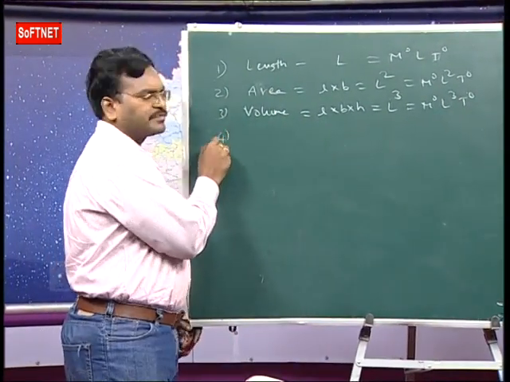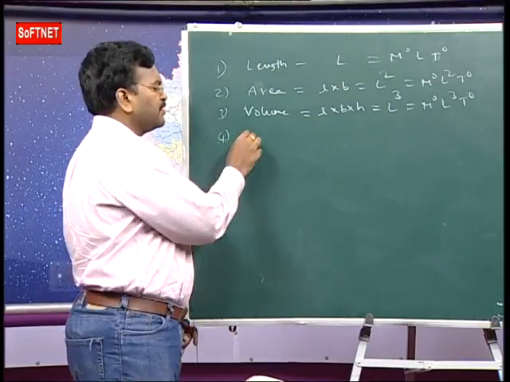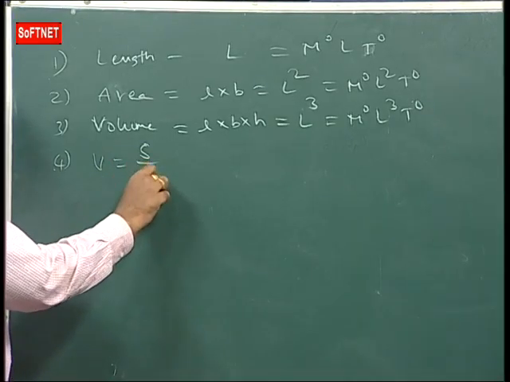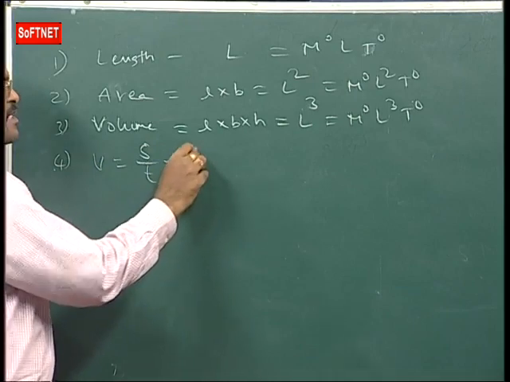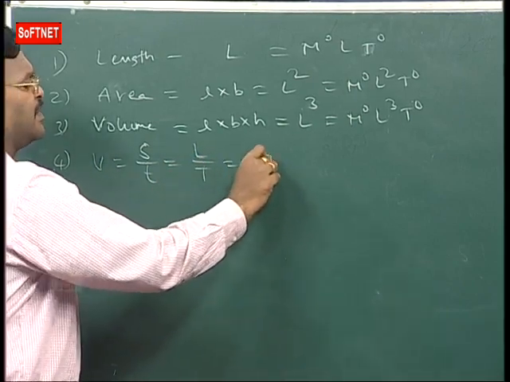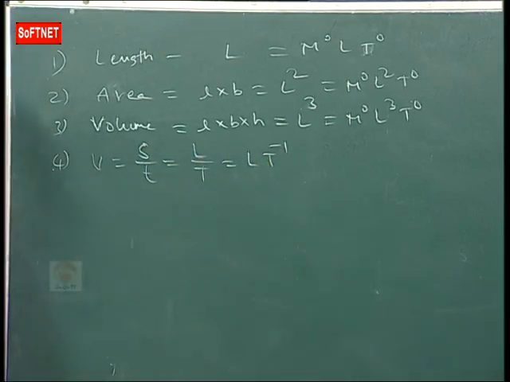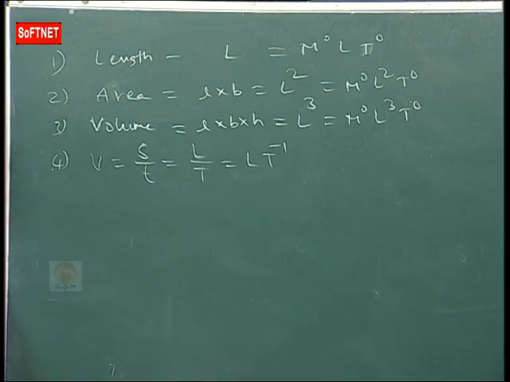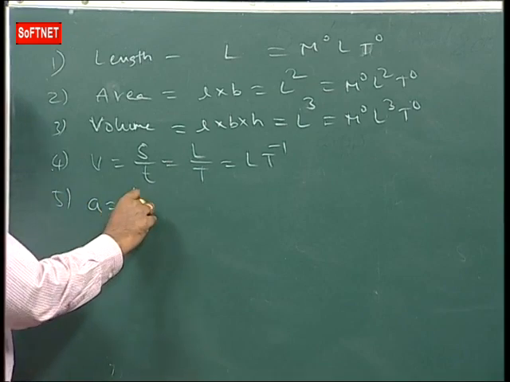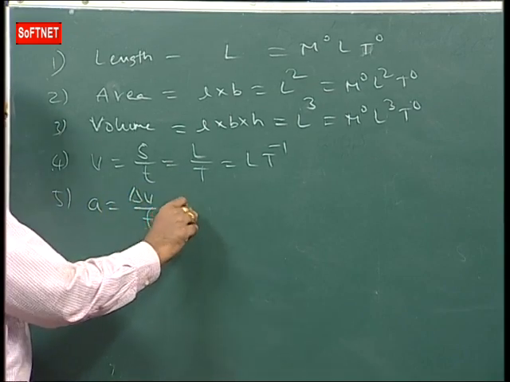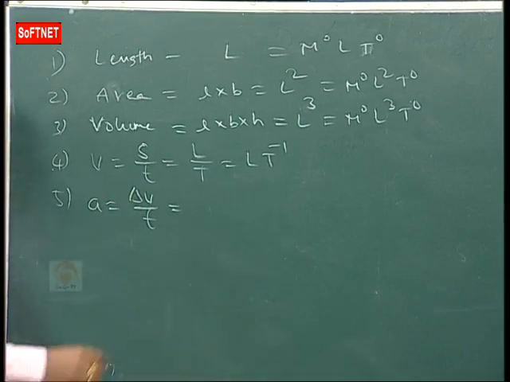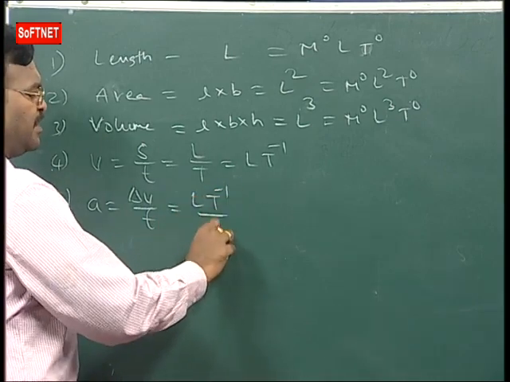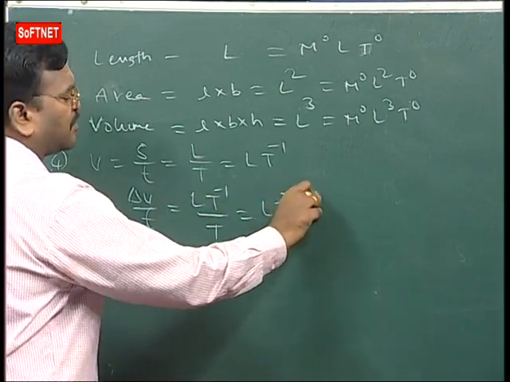Next one, speed. Speed is equal to distance by time. Distance, L, time is T. How much you are getting? L T power minus 1. Speed or velocity, dimension formula is L T power minus 1. Acceleration. Acceleration is equal to change in velocity by time. Change in velocity is nothing but velocity. So L T power minus 1 by T. How much you are getting? L T power minus 2.